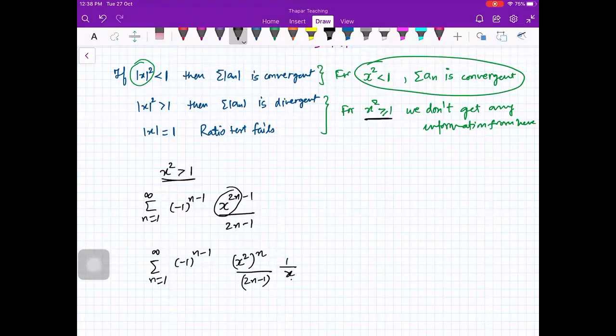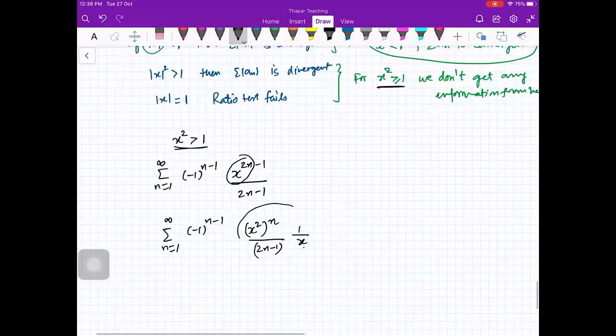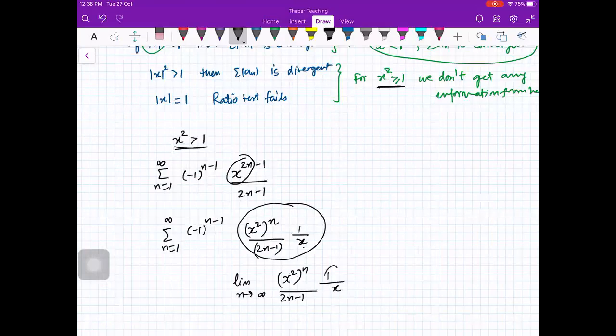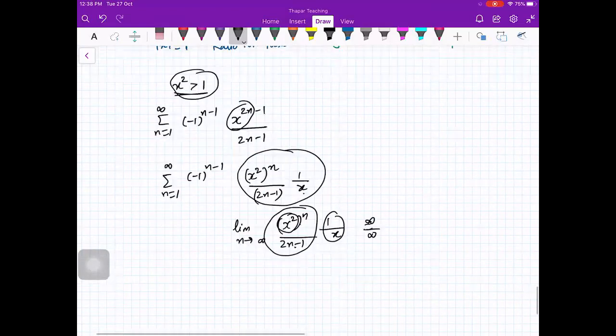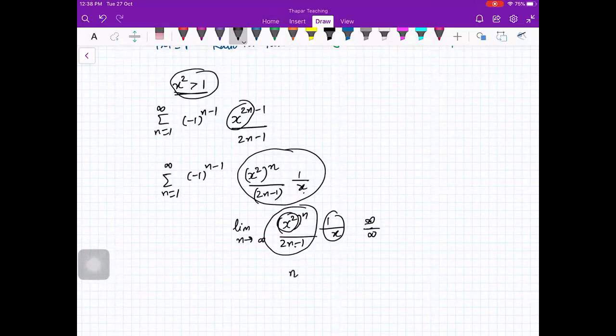Fine. Now you look at this limit. Can you see the limit n going to infinity of this thing? X square raised to power n, 1 by x, upon 2n minus 1. So this will not affect anything because x is constant. So you can just compute this limit. This is infinity by infinity form because x square is greater than 1. So you just apply L'Hopital rule. So you differentiate with respect to n. Is that okay to everybody?